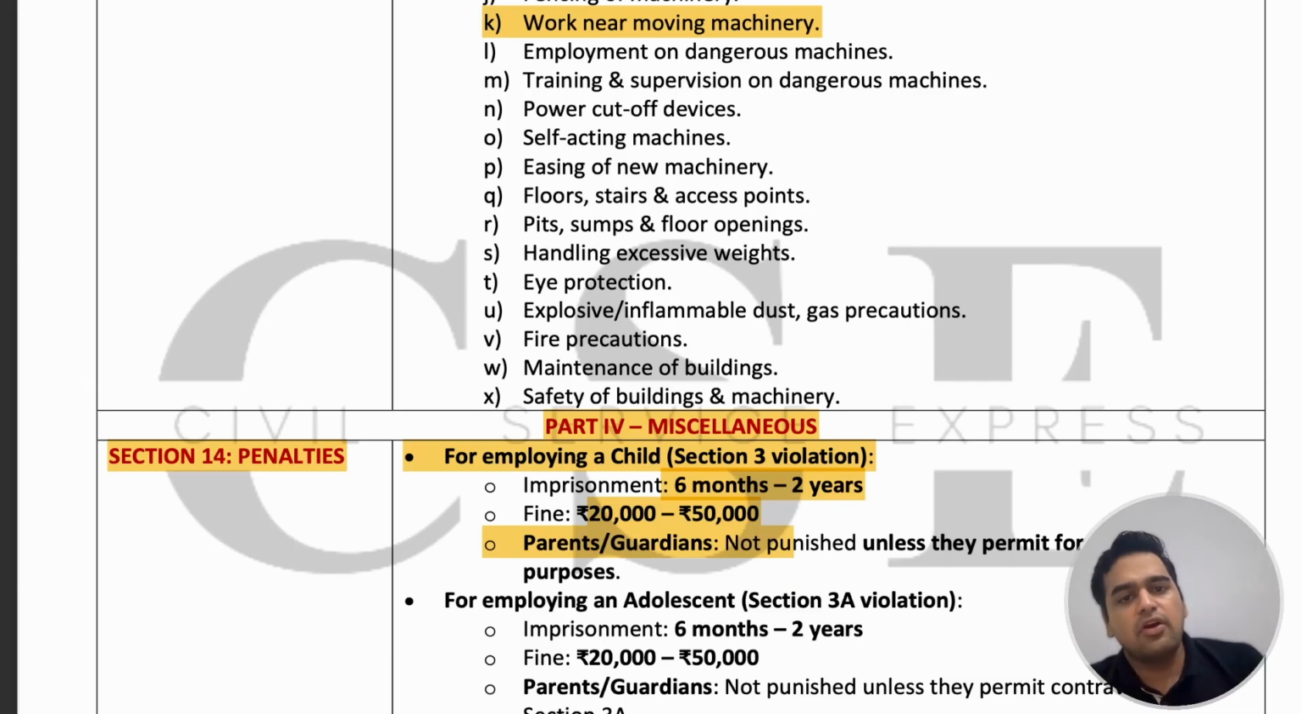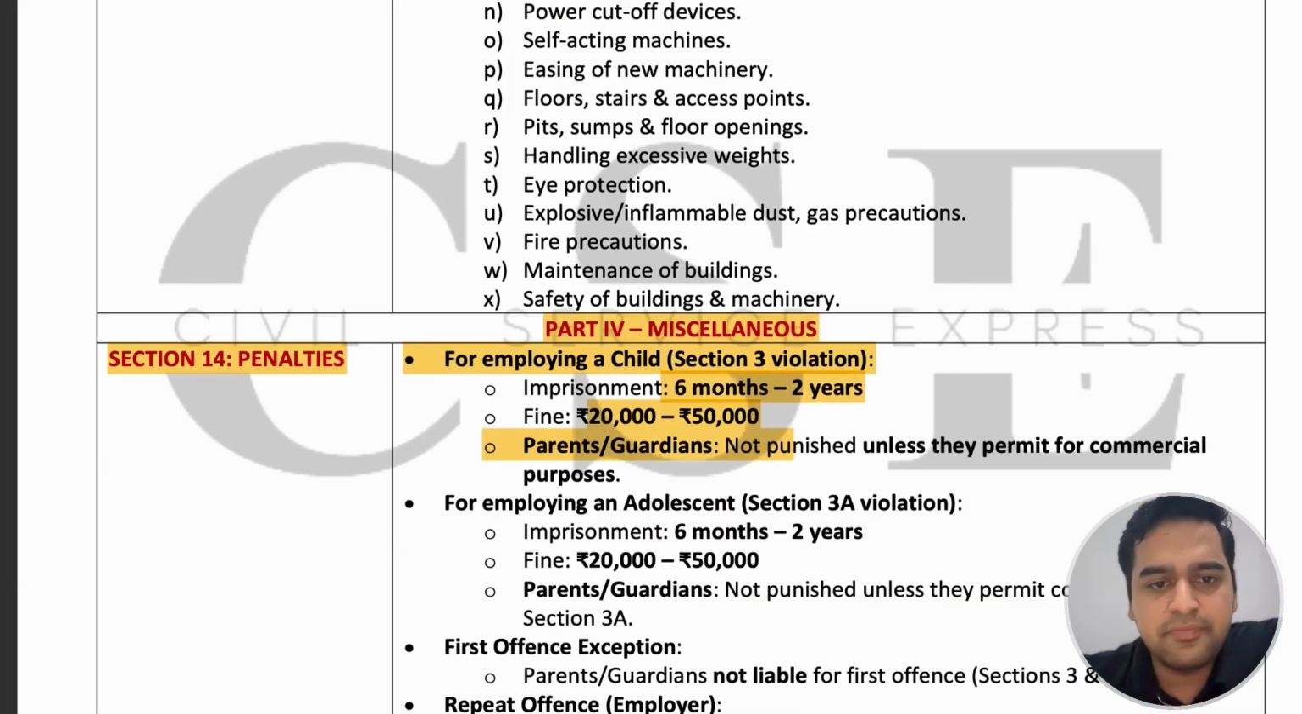But in case the employer or the occupier is a parent or guardian, they should not be punished until they permit the working for commercial purposes. Assume any employer is employing a child. The employer should be punished, but a parent should not be punished until and unless they have permitted it for commercial purposes. So, if some parents have permitted their child to go and earn money, then they should be punished. But if they are employing them in their own family enterprises, then they should not be punished.